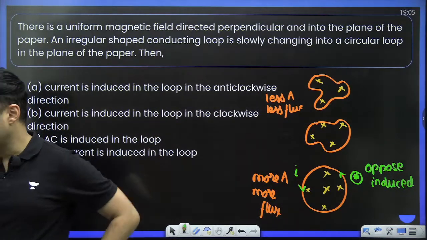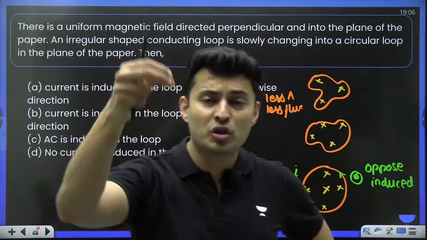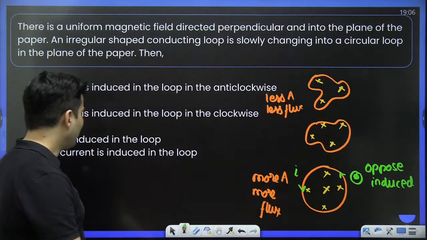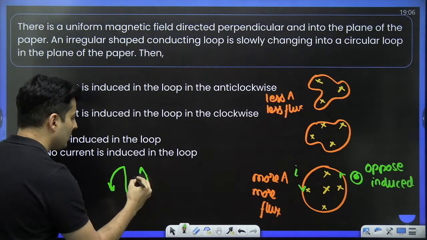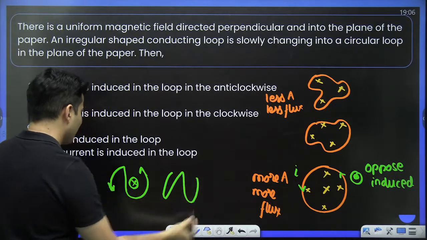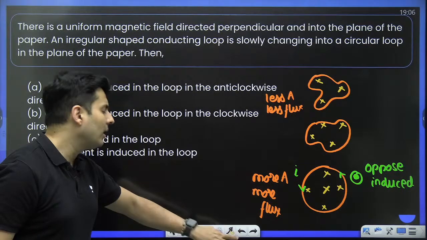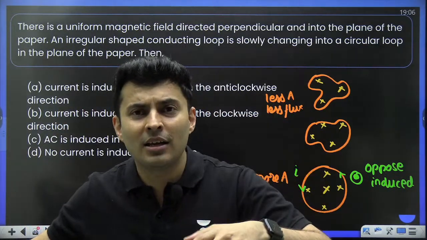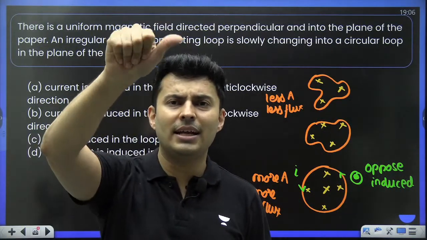Anti-clockwise direction. Option A. I have seen many teachers and many books trying to give you some stupid tricks for remembering the directions. They try to show some north and south, and if it is going away, then it is like this; if it is coming towards, then something like this. Some crazy things they try to do. Don't do that. It is very simple. Always see whether the flux is increasing or decreasing. If it is increasing, try to weaken it. If it is weakening, try to strengthen it. That's all.